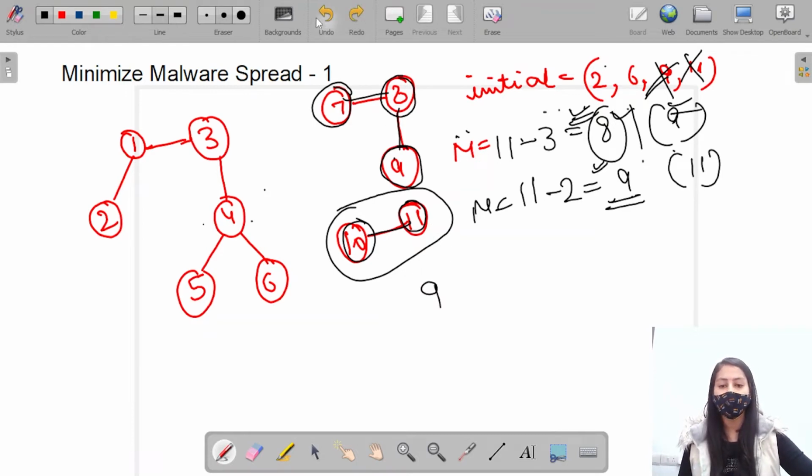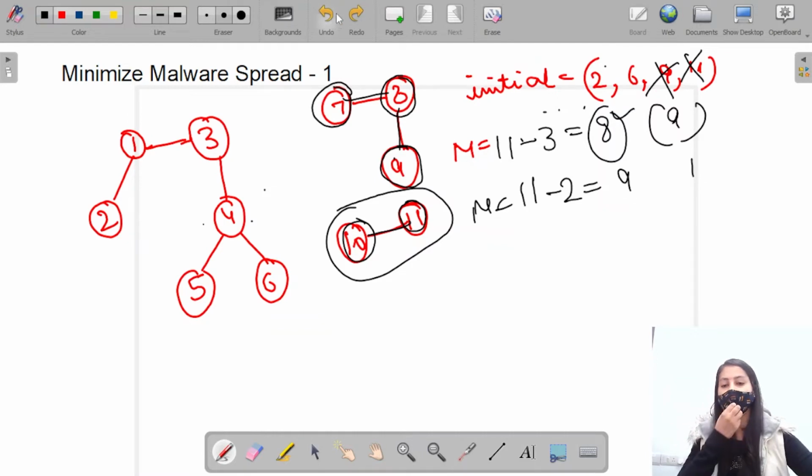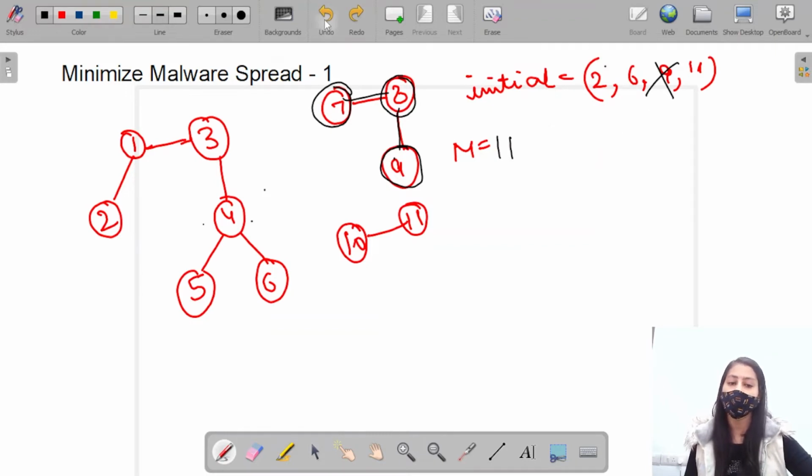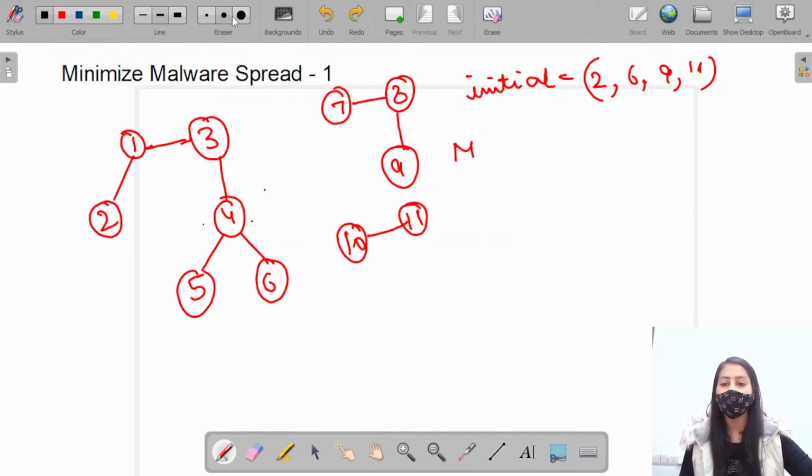So we have to return this answer, that is, which node proves to be beneficial if removed from the initial, such that the total number of infected nodes becomes less, right? Such that our M becomes less. Now how can we achieve this?